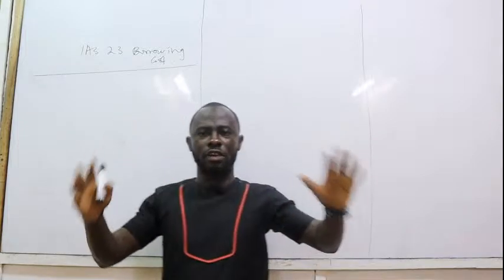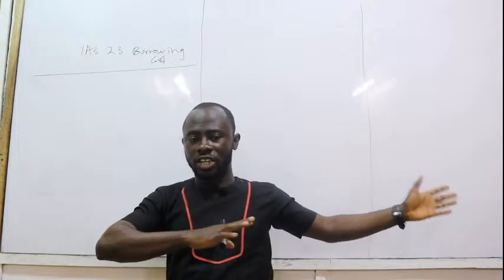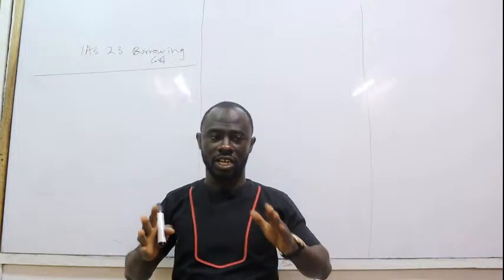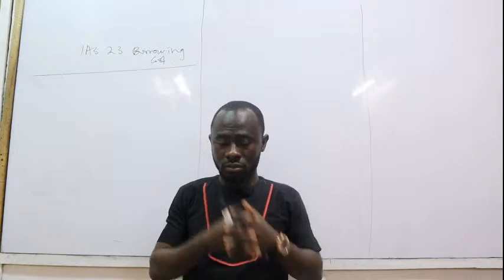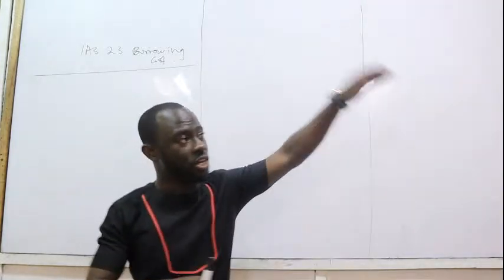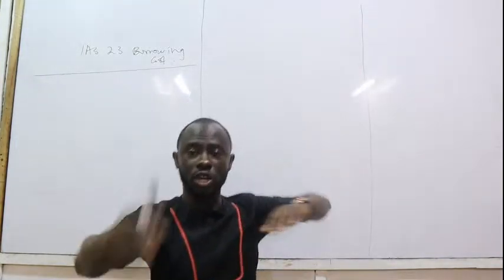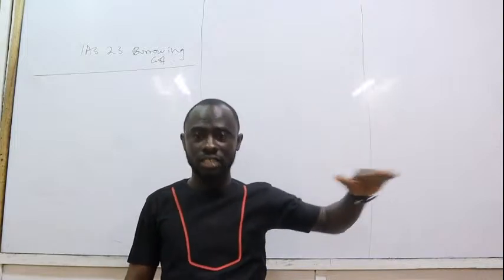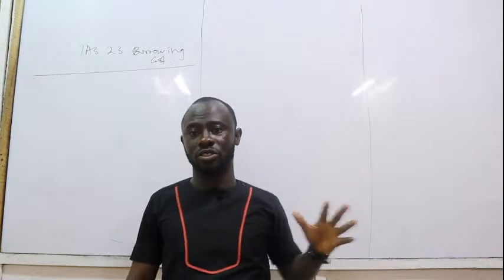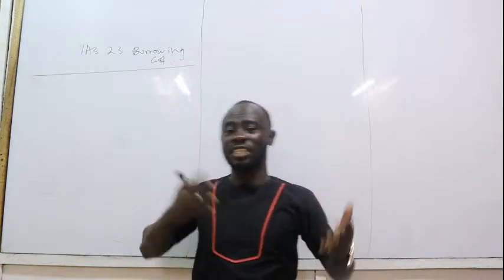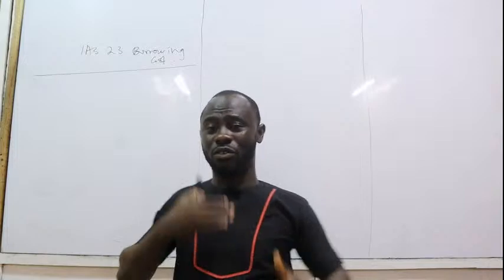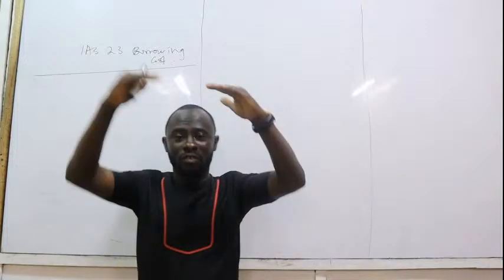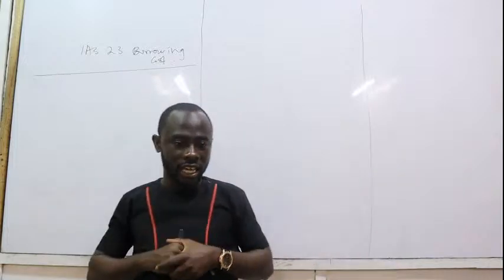Remember I told you in the introduction that when we are dealing with accounting standards, a couple of things must come into consideration. Number one, we deal with the key definitions. We look at the recognition criteria, subsequent measurement, and then what? Disclosure requirements. But I told you that it's not all standards that we're going to be following those things in that case.